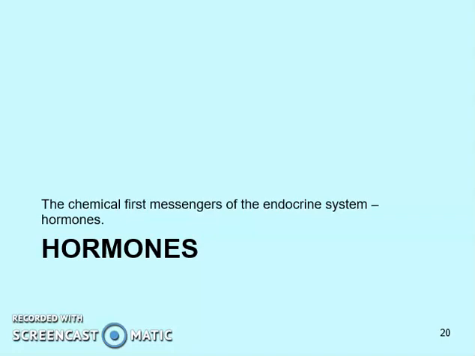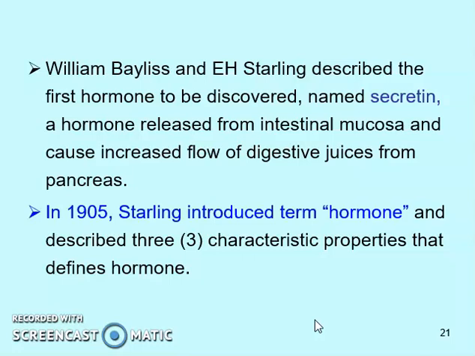So dear students, in this part we are going to talk about the hormones, the chemicals which are the first messengers of the endocrine system. Well, so the hormones. These were first discovered by scientists Bayliss and Starling, and both of them described the first hormone, named secretin, a hormone that is released from intestinal mucosa.